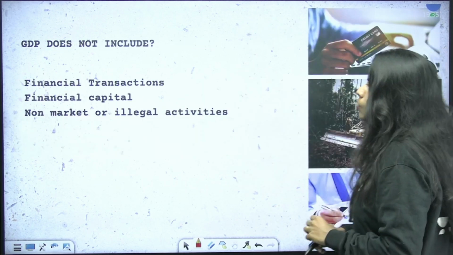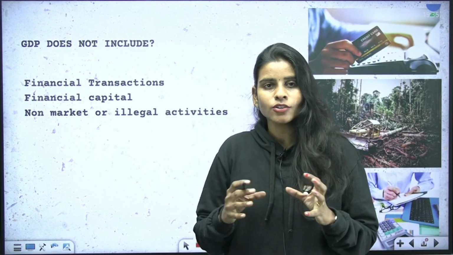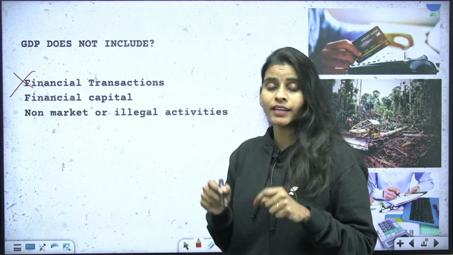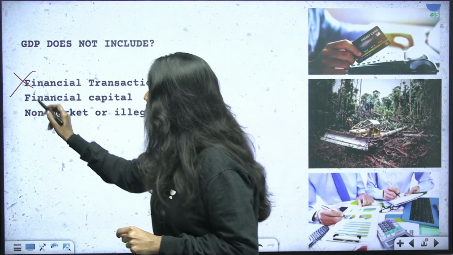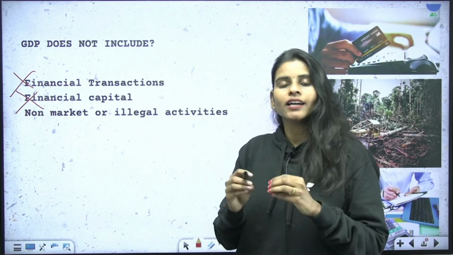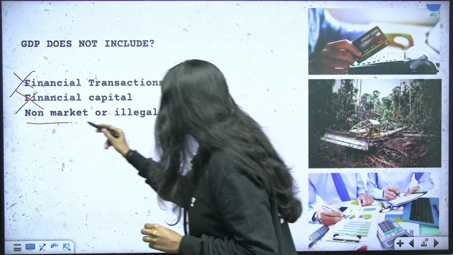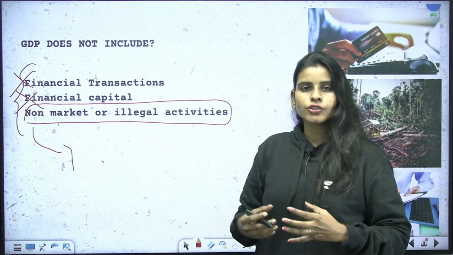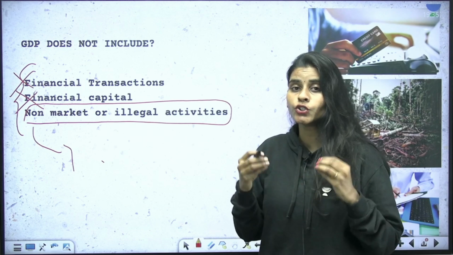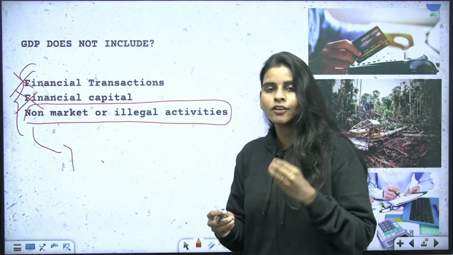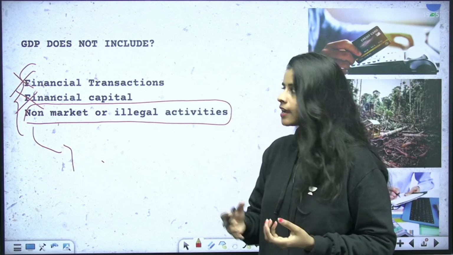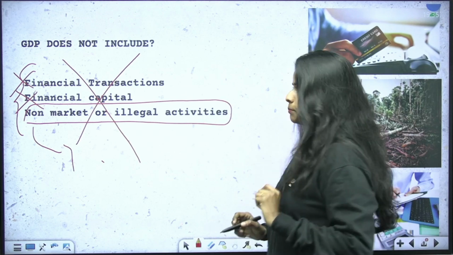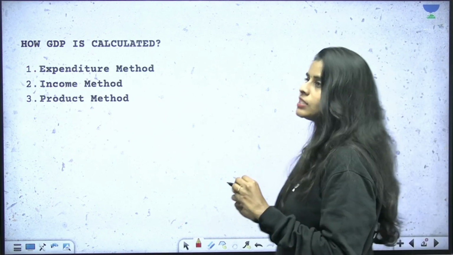Moving on from here, what does GDP not include? This is something which you have to be clear about. GDP will not include financial transactions made in India in 1 year. It will not include the financial capital value, or the non-market or illegal activities. It is mainly because these kinds of transactions or capitals are not going to generate any goods and services, right? Financial transactions are not going to produce anything, and that is why these elements will not be included in the GDP.